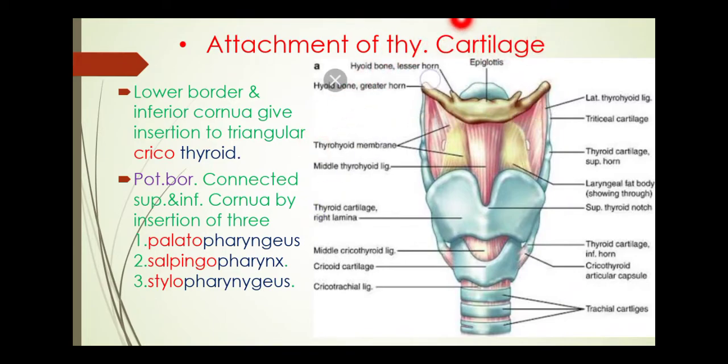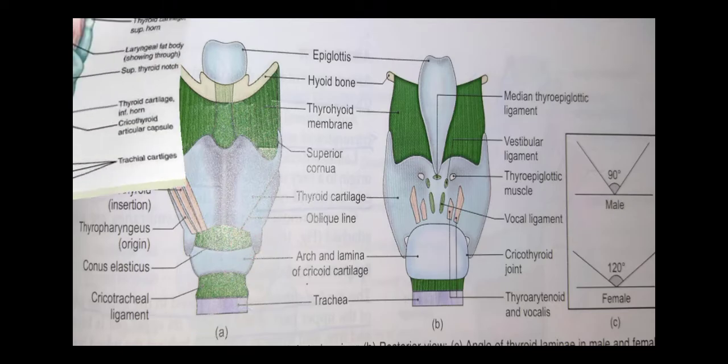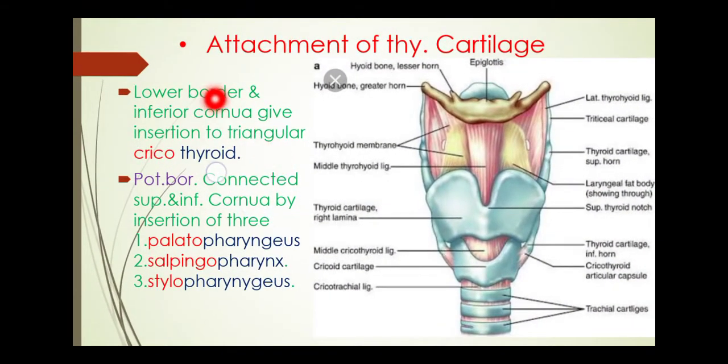Now the attachments of the thyroid cartilage. The lower border and inferior cornua give insertion to the triangular cricothyroid. This is the cricothyroid articulation capsule at the lower border with the cricoid cartilage.